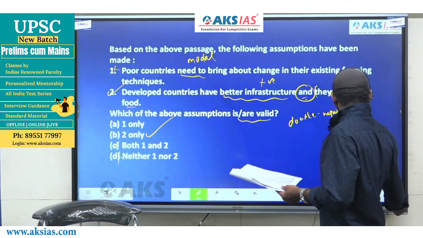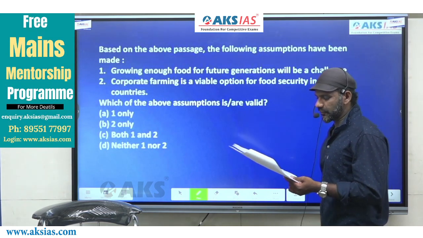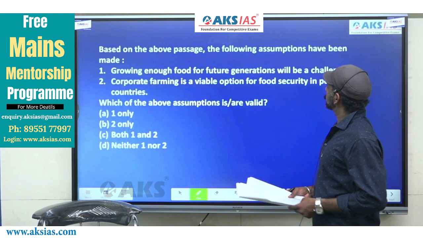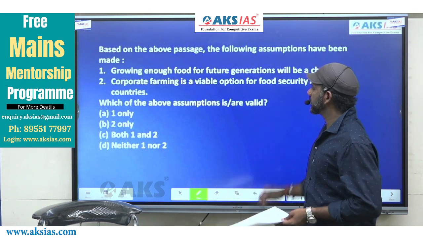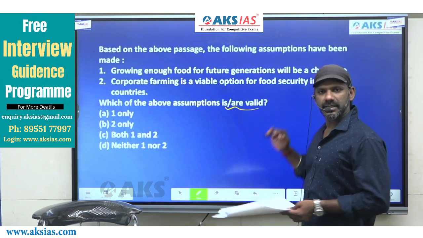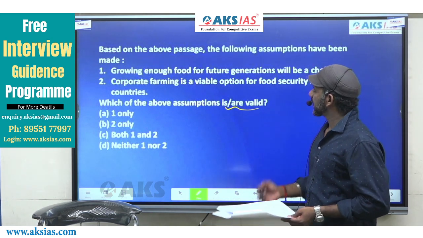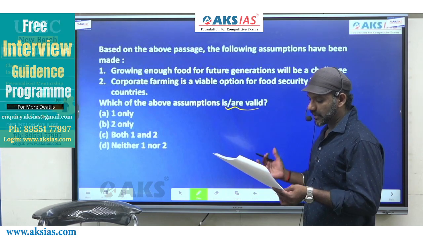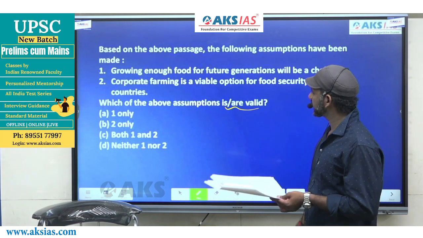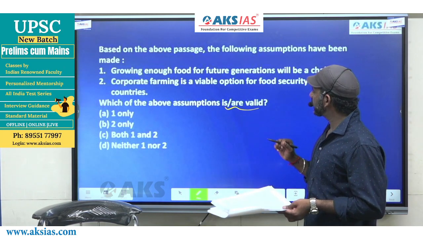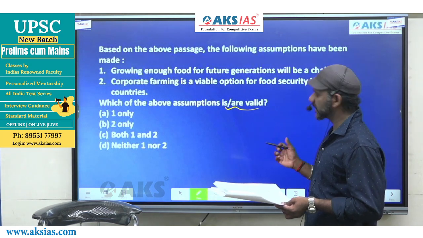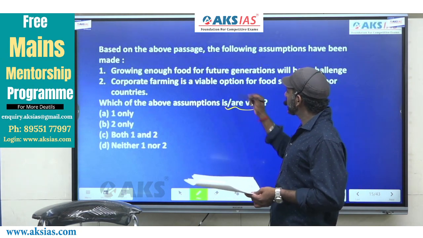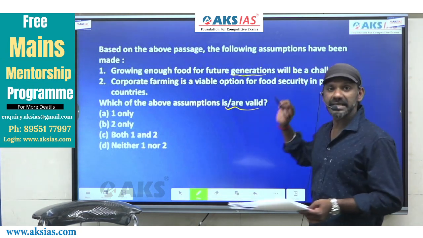The next one. We have one more question following the same passage. Based on the above passage, the following assumptions have been made. Which of these is/are valid? 1. Growing enough food for future generations will be a challenge. 2. Corporate farming is a viable option for food security in poor countries. Come to 1. Growing enough food for future generations will be a challenge.